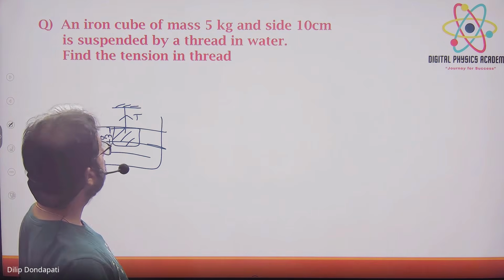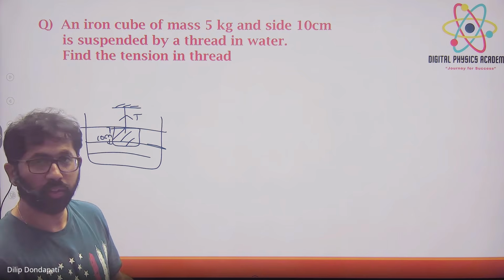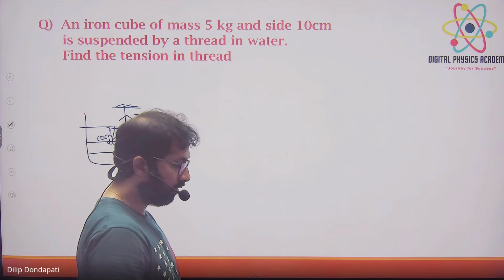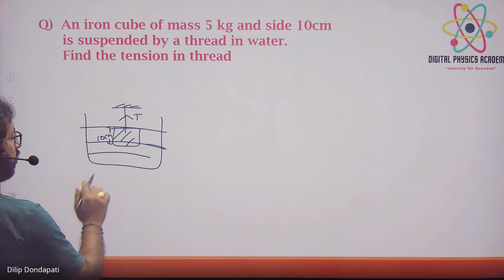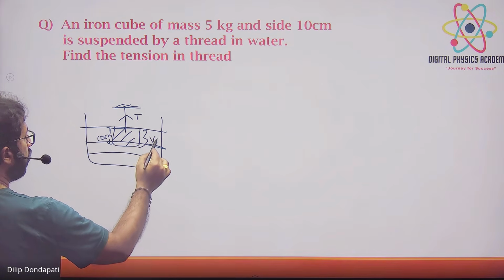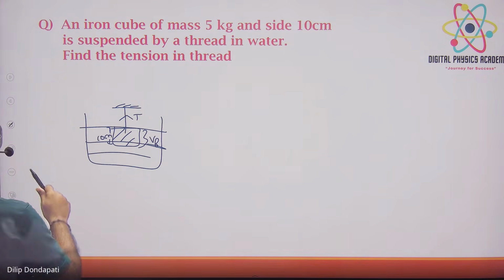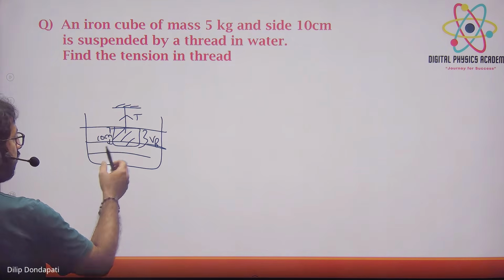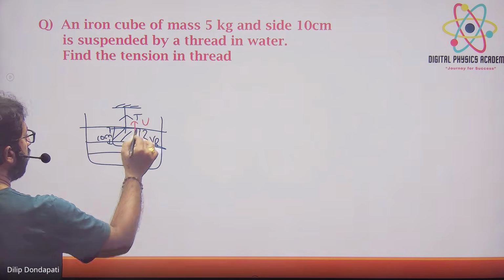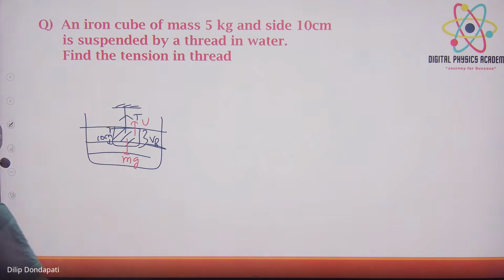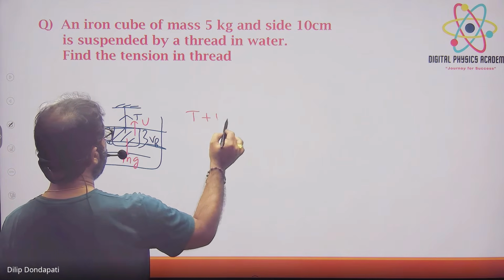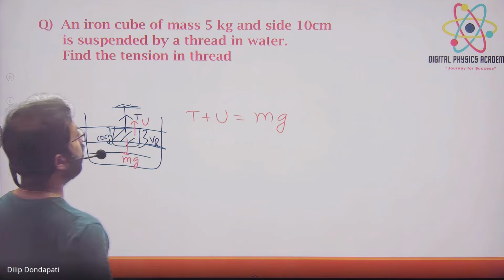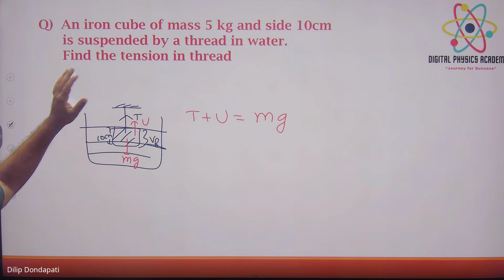So what is the density of water? In kg it is 1000 only. Density of water is always 1000 only. In grams it is 1. Since it is completely submerged, V_f and the volume of the solid are the same. And what are the forces acting on it here? Whenever you dip it inside a fluid, buoyancy force will act and mg force will also act, right? That means since it is in equilibrium, you can write T plus U is equal to mg. Use this formula and solve. Find the tension. Upward force equals downward force, right?